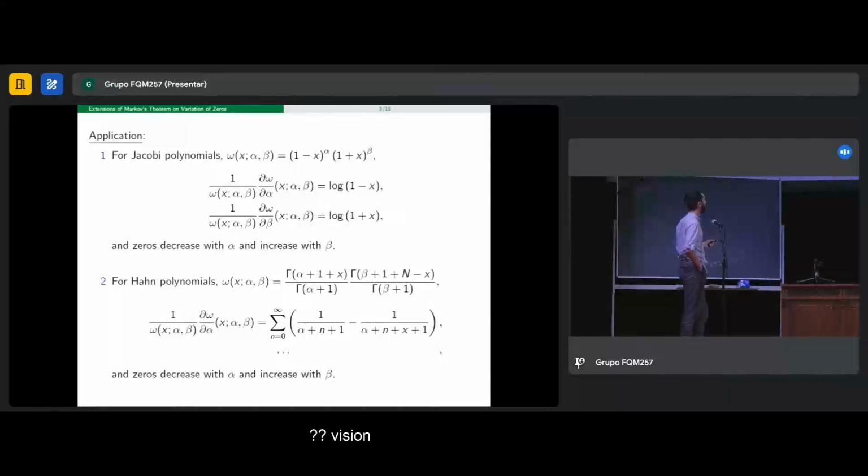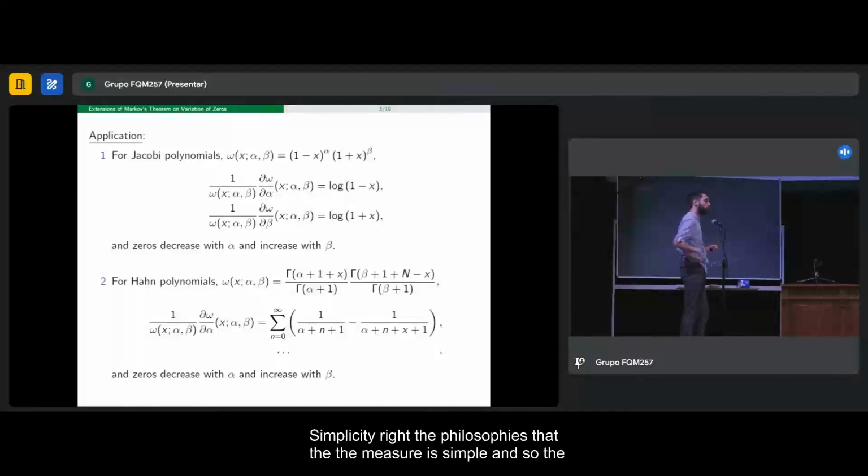This is another example. This is the Hahn polynomial. They also depend on two parameters, alpha and beta, and similarly we obtain that the zeros decrease with alpha and the zeros increase with beta. So the beauty of the result is its simplicity, right? The philosophy is that the measures are simple, and so the monotonicity of the zeros should also be obtained in a simple way.